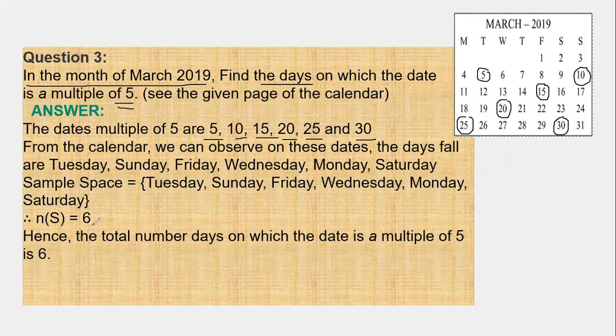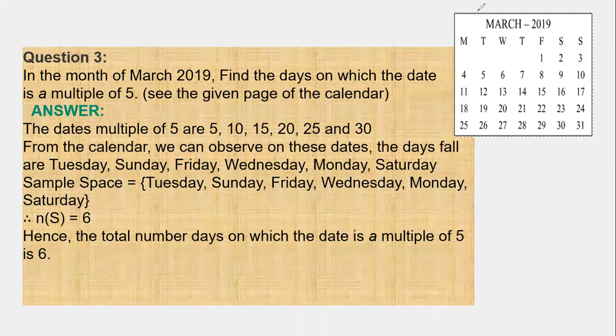It means the total is 6. Okay. Monday, Tuesday, Wednesday, then Friday, Saturday, Sunday. The total number of days on which the date is a multiple of 5 is 6. Is it clear? Now the next one.